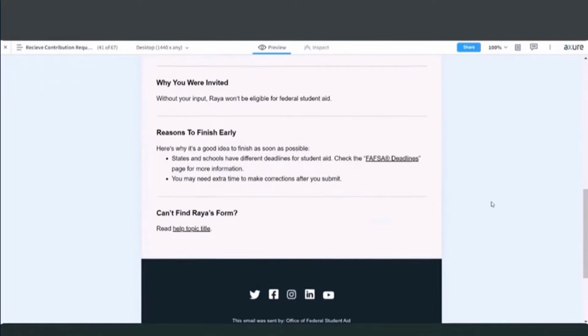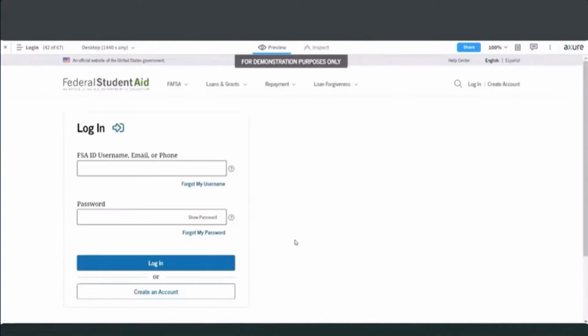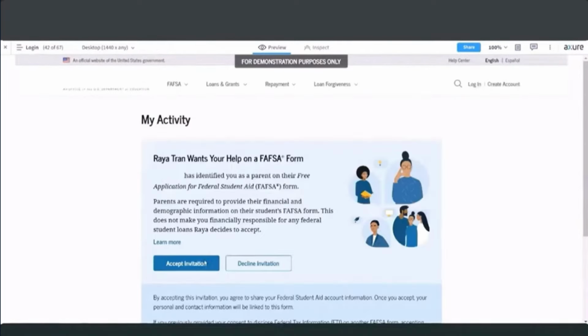At this point, I'm going to scroll back up and choose the login button here. I would select login, and then from here I would provide my username and password, and then choose the login button. This is logging me into studentaid.gov. Once I log in, I am taken to the My Activity portion of studentaid.gov.